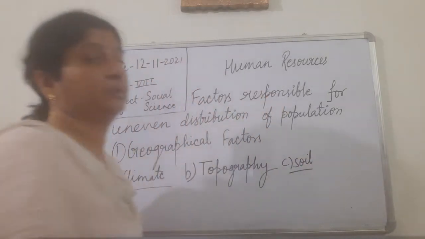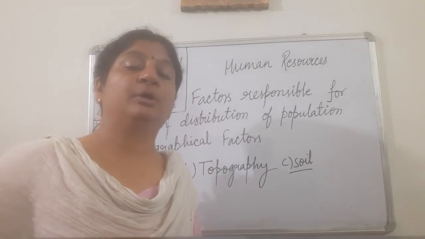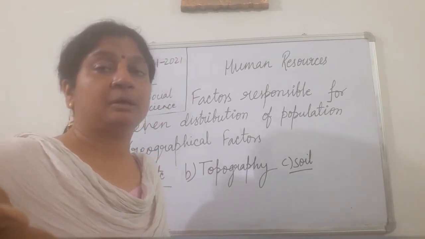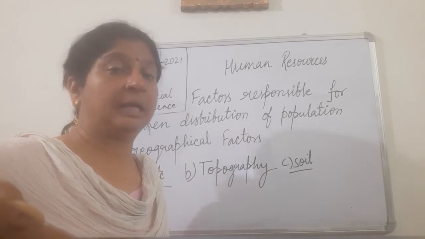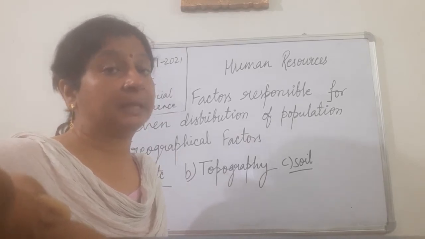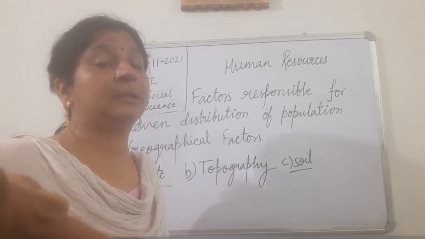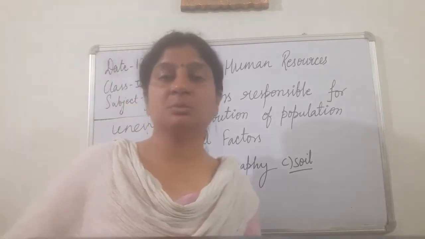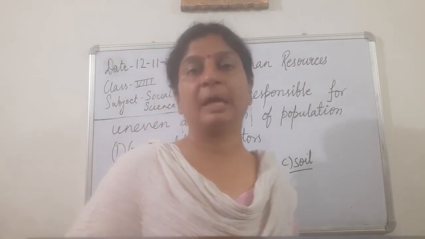Soil is also a very important factor for distribution of population, because we see that if the land is fertile, then so many people live at that place, because the land is suitable for the purpose of agriculture.